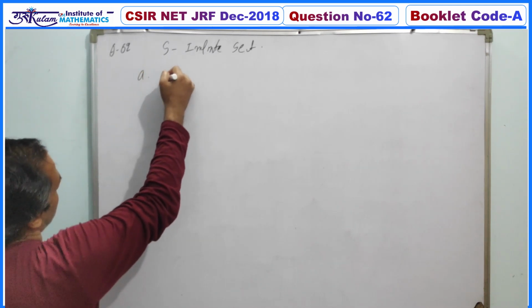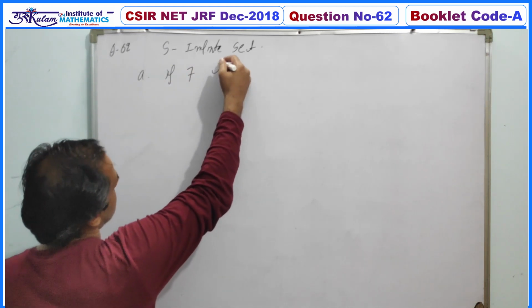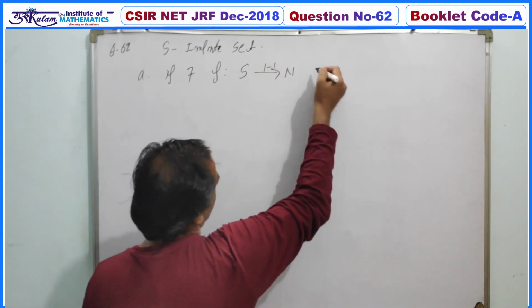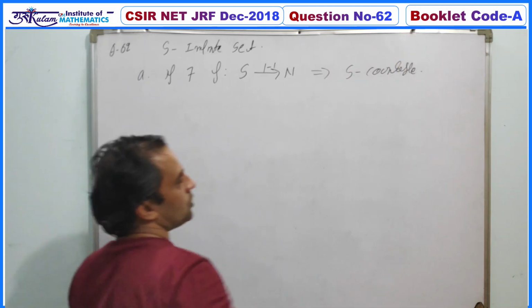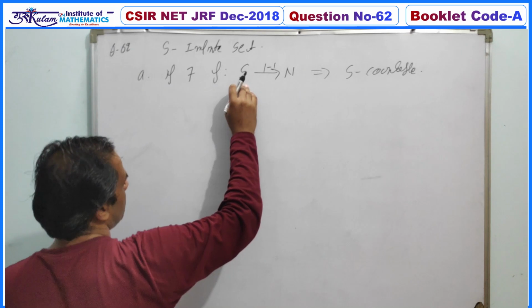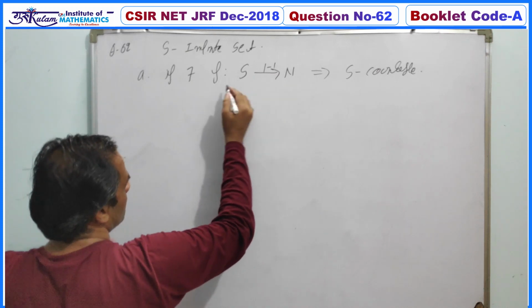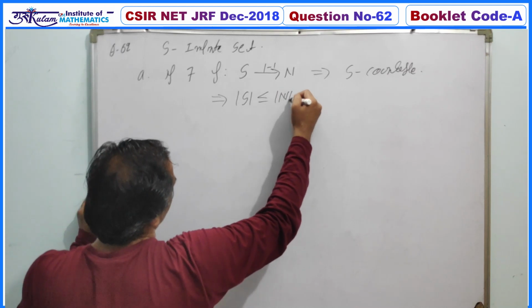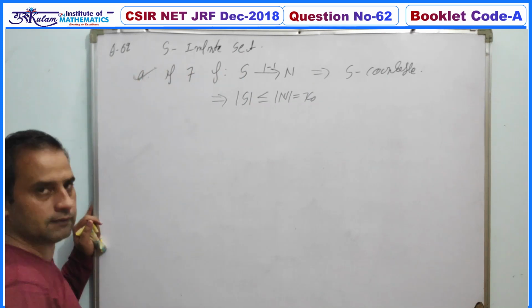First option: if there exists an injective function f from S to N, which is a one-one function, this implies that S is countable. By the definition of a one-one function, we have already discussed that if f is a one-one function from A to B, then cardinality of A is less than or equal to cardinality of B. So cardinality of S must be less than or equal to cardinality of N, and cardinality of N is basically aleph naught. So your first option is definitely a correct option.